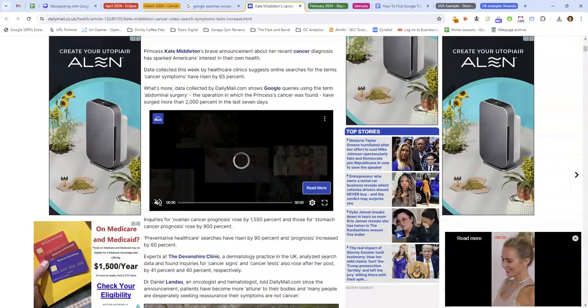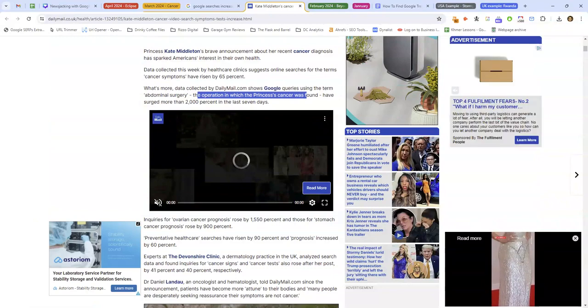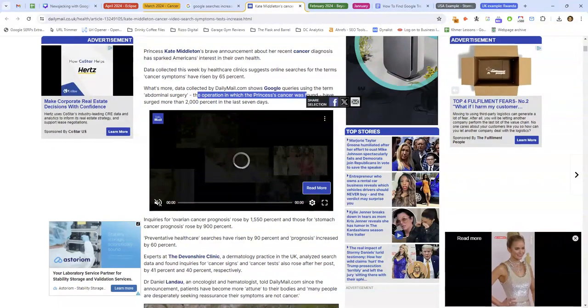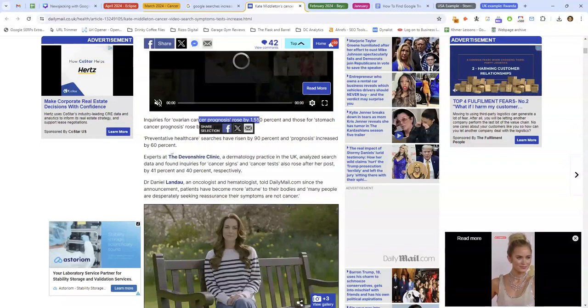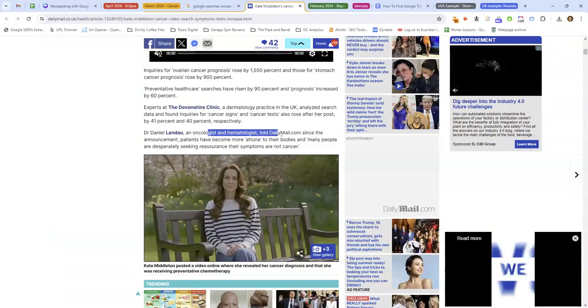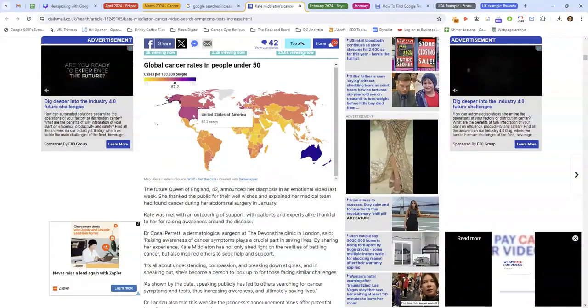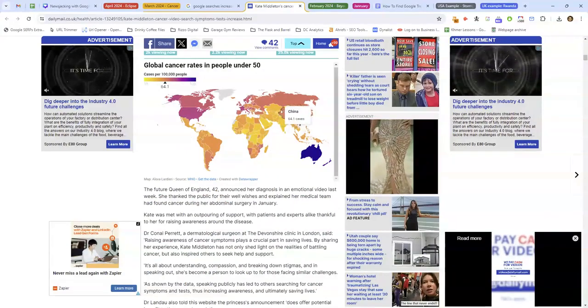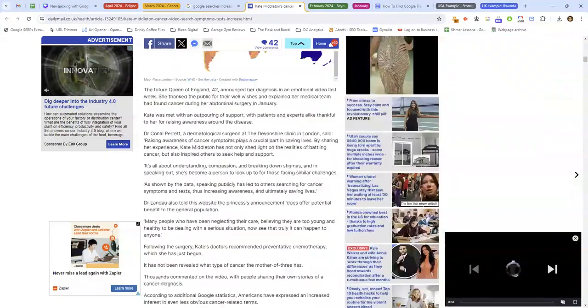Google queries using the term abdominal surgery, the operation whence the princess's cancer was found, have surged more than 2,000% in the last 7 days. Then we've got some other ones. Here you go. And again, we've got some commentary about the findings and some visual data about the findings as well.